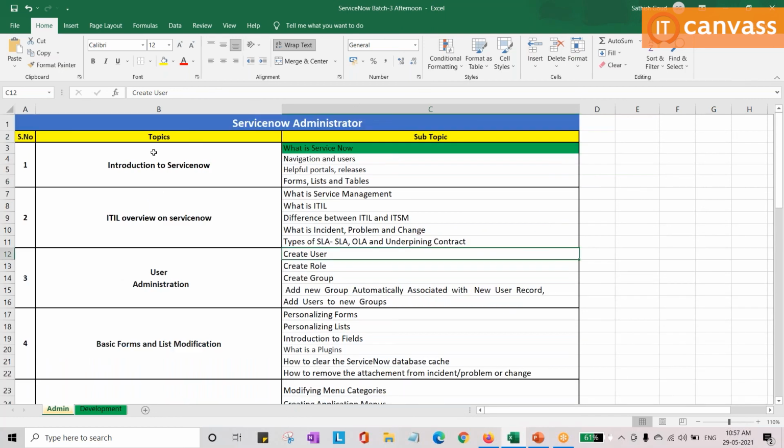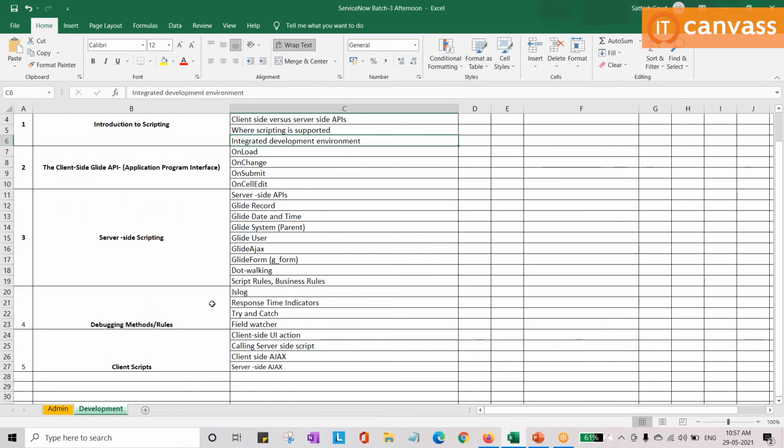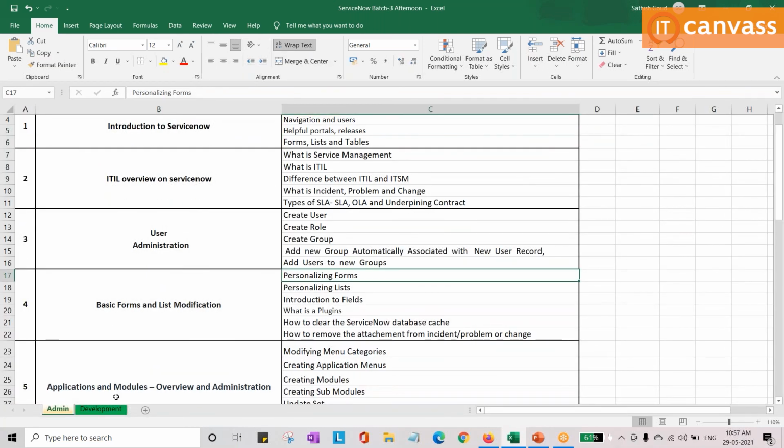Okay, and introduction of, yeah, please. Sorry, do we have Flow Designer and Workspace Agent covered as well? Flow Designer we can cover when we are discussing workflows. What is workspace? The Agent Workspace? Oh, Agent Workspace we are not going to cover.